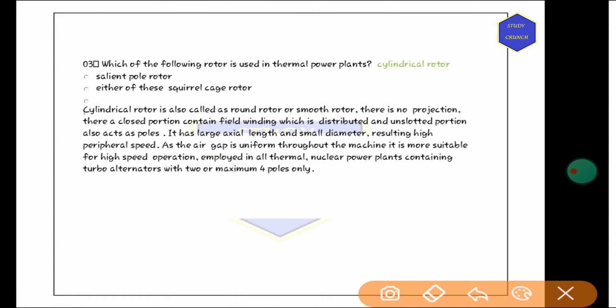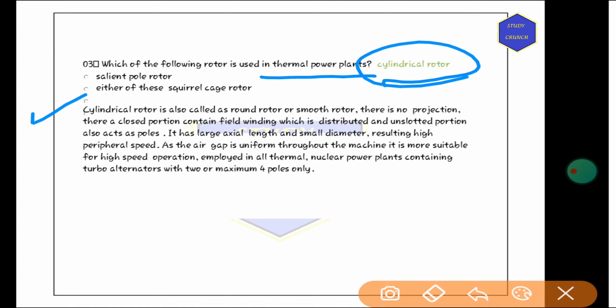Next question says: which of the following rotors is used in thermal power plants? So cylindrical rotor is used. We know that cylindrical rotor is also known as round rotor or smooth rotor as there is no projection. There is a closed portion which contains field winding which is distributed, and the unslotted portion also acts as pole.